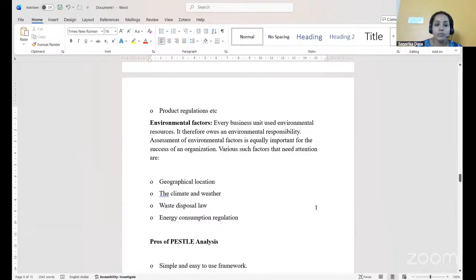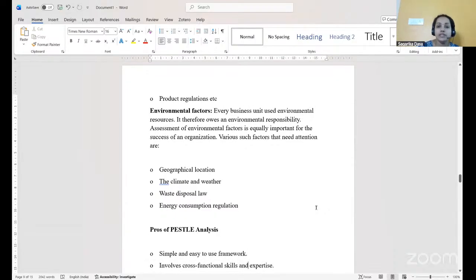Then we have environmental analysis. Every business unit uses environmental resources, therefore it owns an environmental responsibility. How responsible they are towards the environment and towards the society explains the environmental factors. The environmental factors include the geographical location where they are setting up the business, the climate and weather conditions, whether it is adaptable to the business conditions or not, waste disposal law, how the waste is disposed, if it is a chemical related industry or business organization.